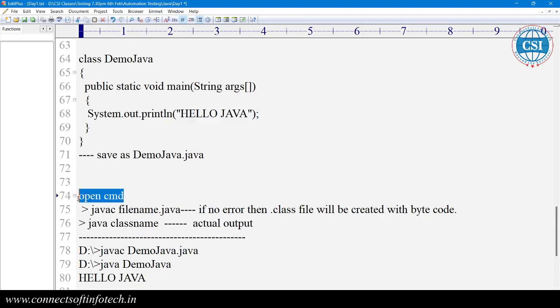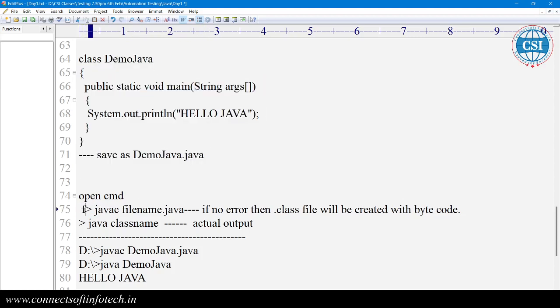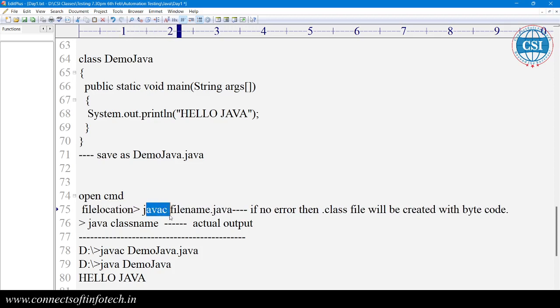In the command prompt, we need to go to the file location where we have saved this file, like C drive or E drive, within the folder. The location is important. Then you have to execute one command, javac. javac is for Java compilation, followed by the file name dot java.